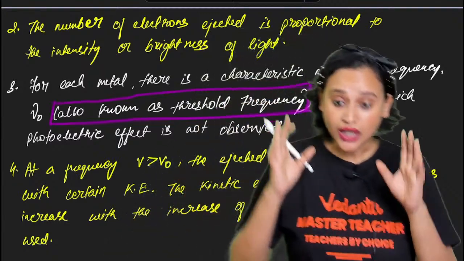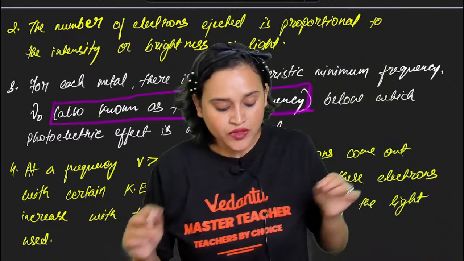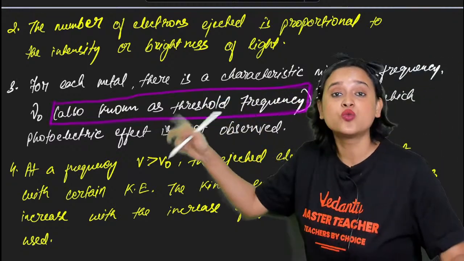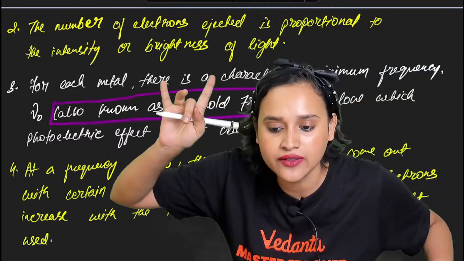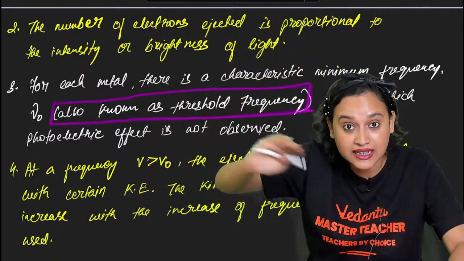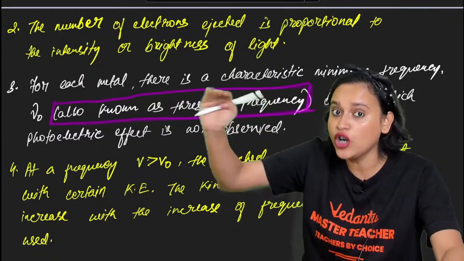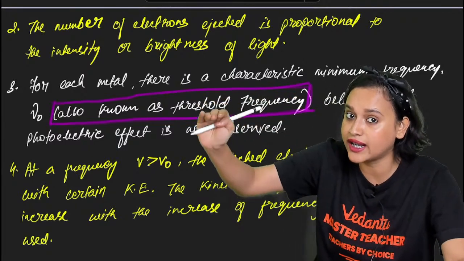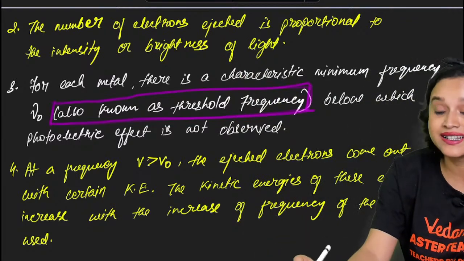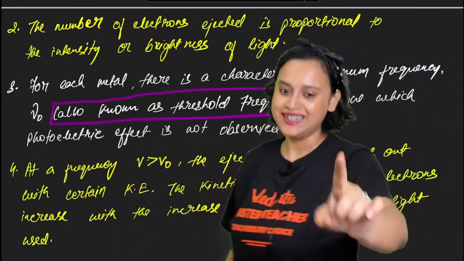Now, what we are saying is that it is called your threshold frequency. So now what happens is, at a frequency nu which is greater than nu naught. What is nu naught? Nu naught is the threshold frequency that we are talking about. Nu naught is the minimum salary that Saranya and Pranav could accept. After that only they will be happy, right? So at a frequency nu which is greater than nu naught, the threshold frequency, the ejected electrons. Now everybody tell me something.